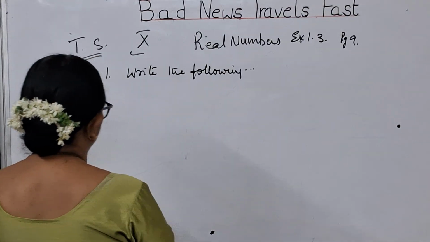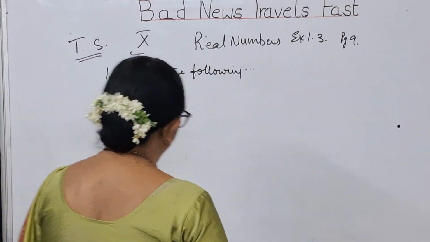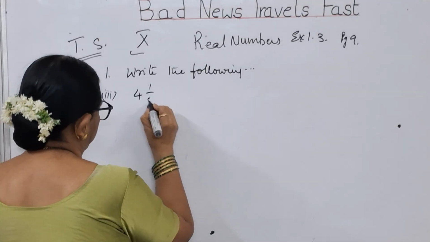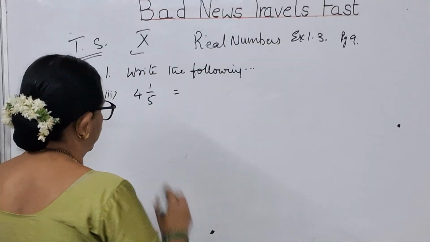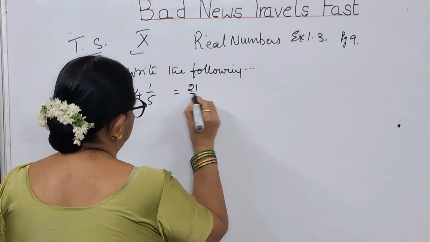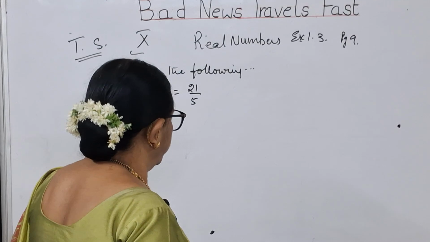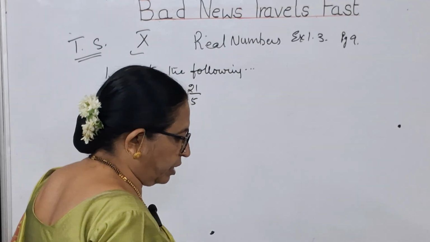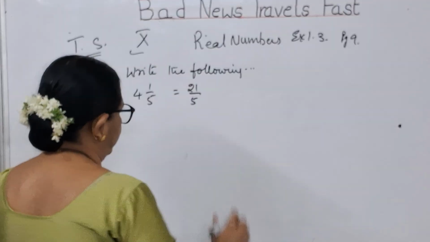The third bit here, what is this given? 4 1 by 5. 4 1 by 5 can be written as 4 5s are 20, 21 by 5. This is a mixed fraction. We have converted it into an improper fraction. So after converting it into an improper fraction, let us divide it.